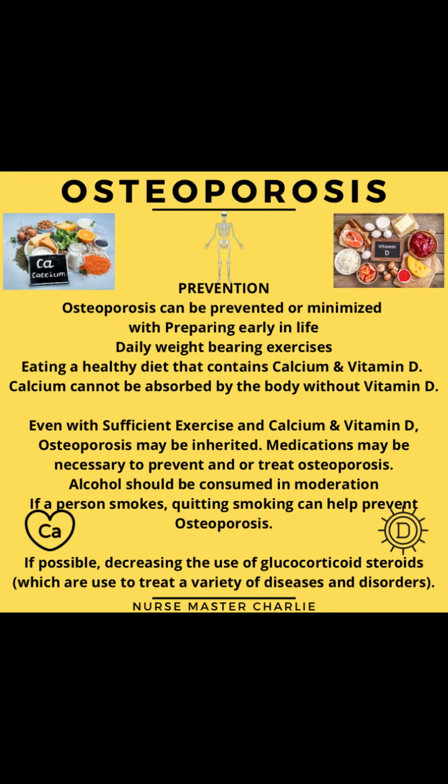Osteoporosis can be prevented or minimized with preparing early in life, with daily weight-bearing exercises, eating a healthy diet that contains calcium and vitamin D. Calcium cannot be absorbed by the body without vitamin D. Even with sufficient exercise and calcium and vitamin D, osteoporosis may be inherited. Medications may be necessary to prevent and or treat osteoporosis. Alcohol should be consumed in moderation. If a person smokes, quitting smoking can help prevent osteoporosis. And if possible, decreasing the use of glucocorticoid or steroids.